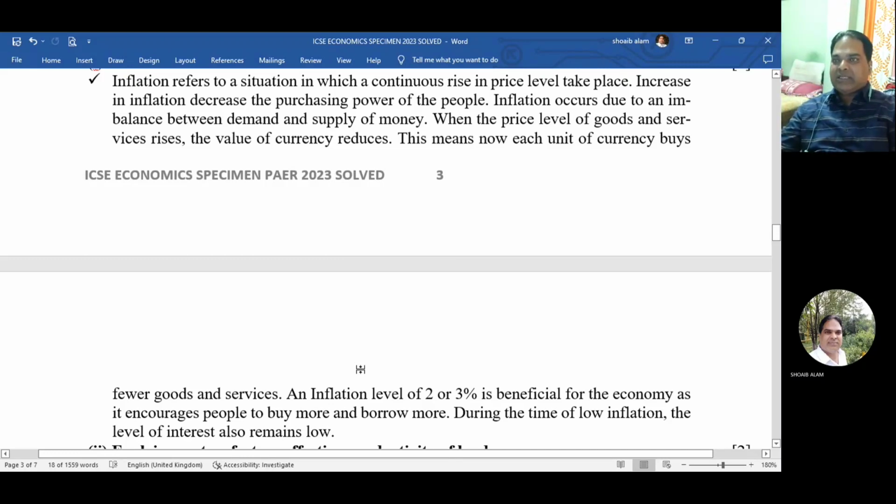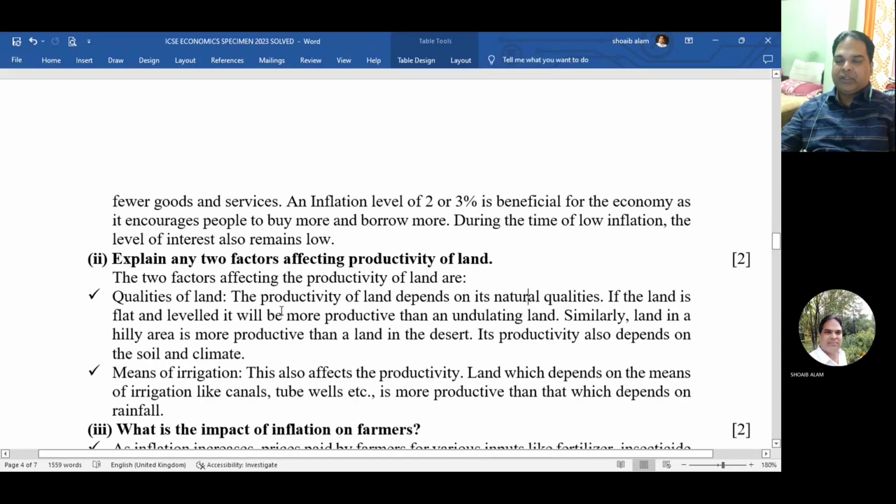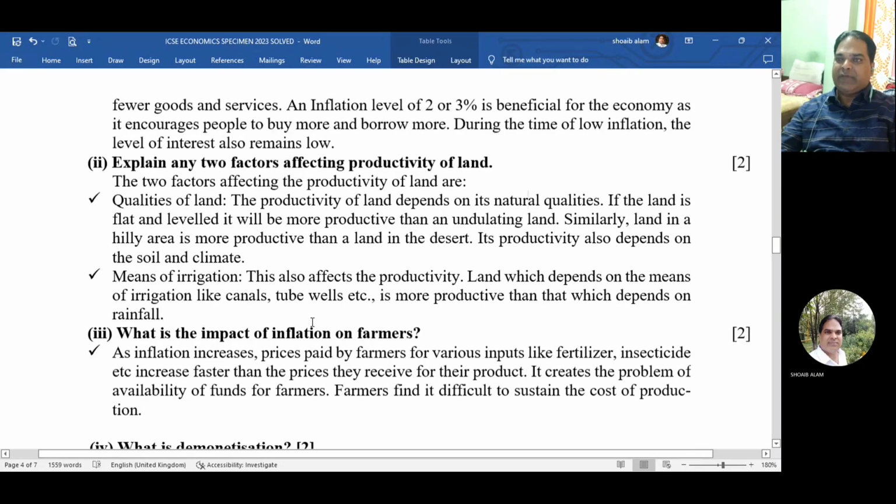So this is the answer for what is meant by inflation. Okay. So number 2, explain any two factors affecting productivity of land. Two factors. So the first factor is qualities of land and second one is means of irrigation.